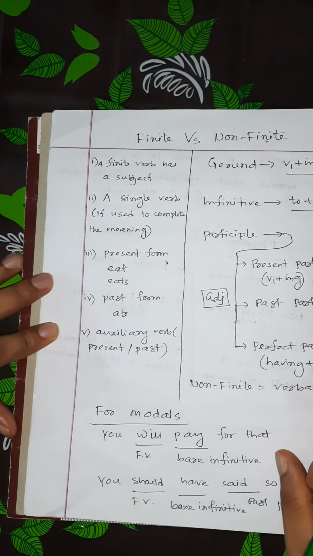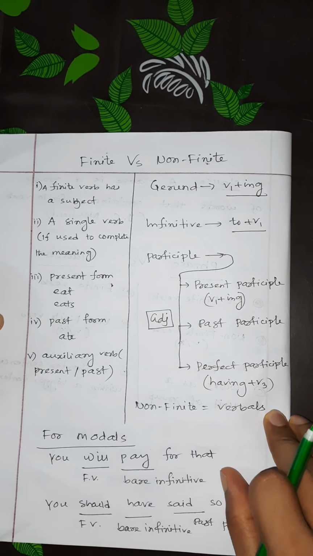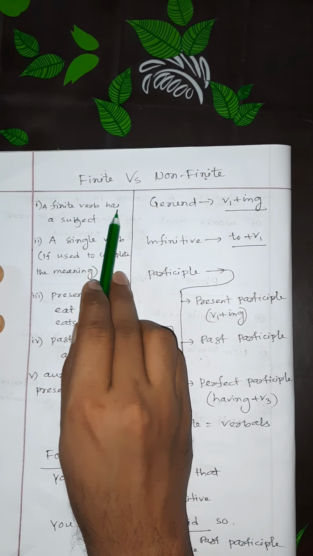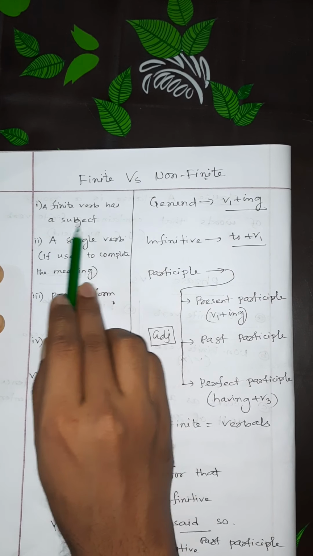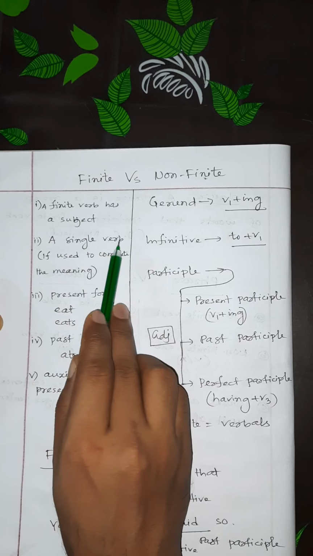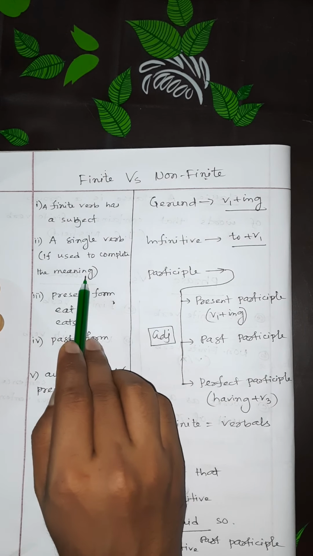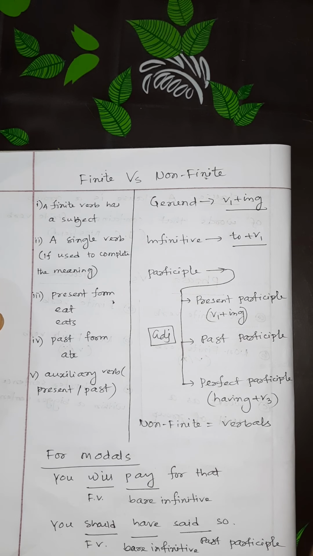So now we have to know the difference between finite and non-finite verbs. Look at the page. A finite verb has a subject. A finite verb is a single verb used to complete the meaning. So if in a sentence there is only one verb, the verb must be finite, if the meaning is expressed.